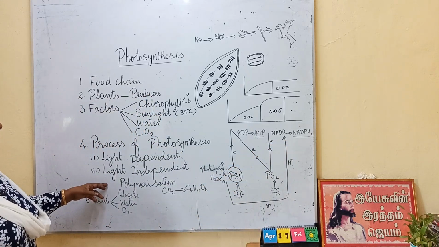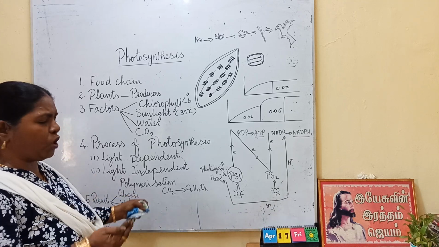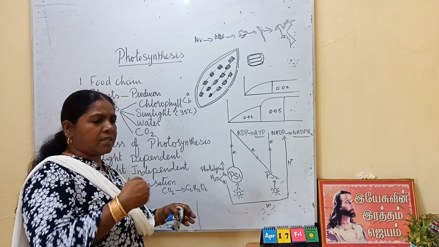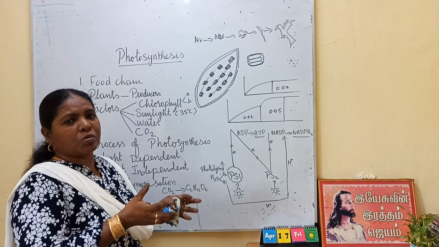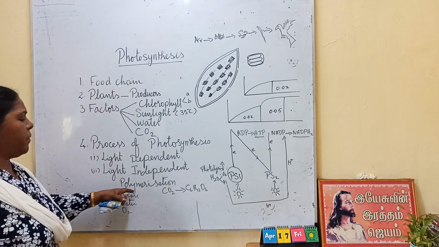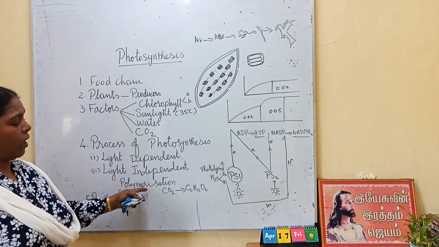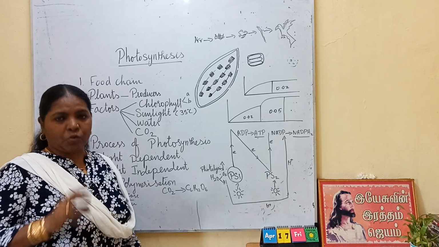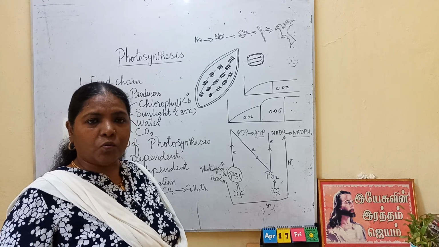Okay. So it takes place in a series of reactions. One molecule of glucose, another molecule of glucose, another molecule of glucose. So step by step it takes place. Then all the molecules of glucose are converted into starch and stored in the plant. So this process is called polymerization. Okay, and please remember, the food in the plant is prepared as glucose, stored as starch and distributed as glucose.